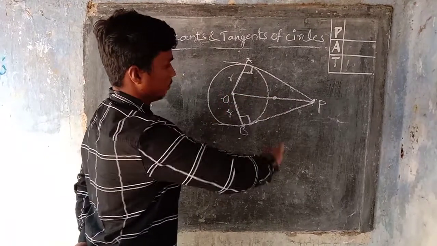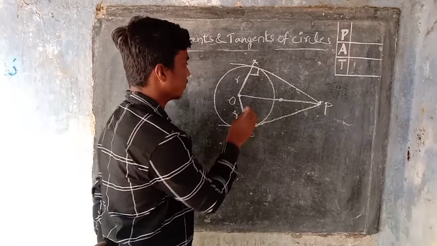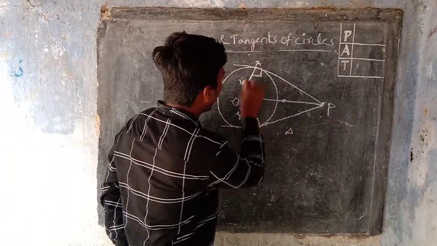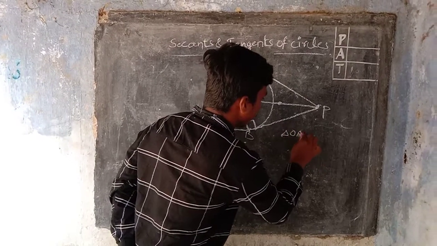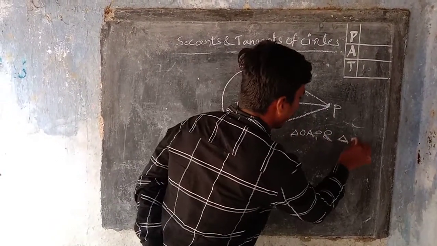From this circle, we have two triangles. First one is triangle OAP and second, triangle OBP.